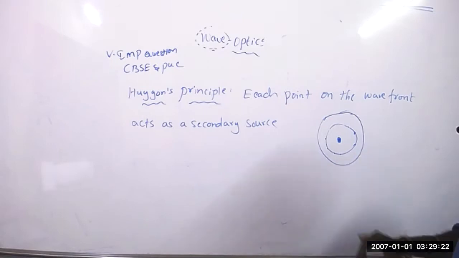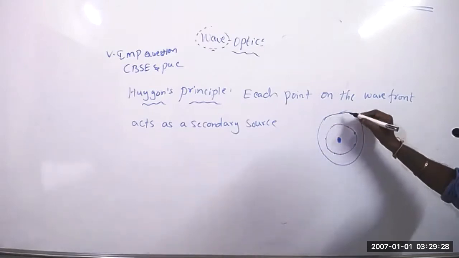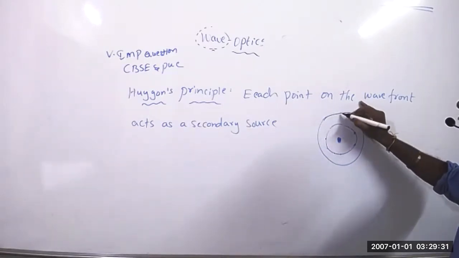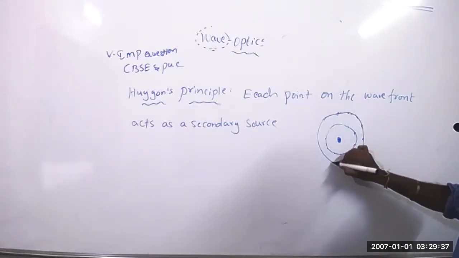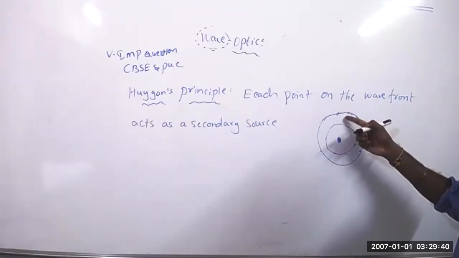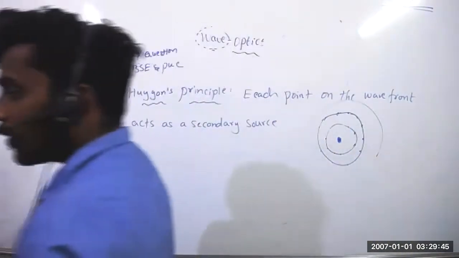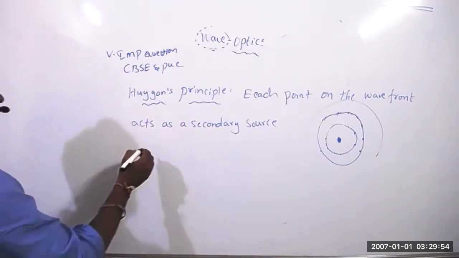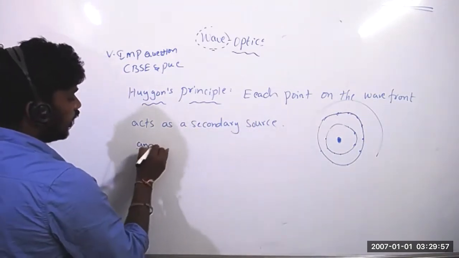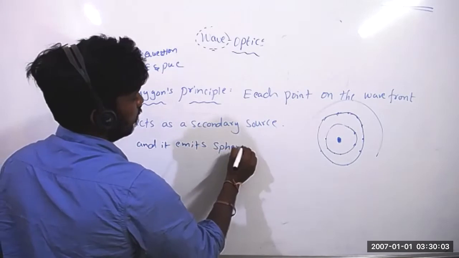No doubt, sir. Suppose I want to get one more wavefront, what will happen here, Sanchit? The second ring will become the primary source. Again it is the points present on it, each and every point acts as a source of one more wavefront, right? Yes, sir. That's what Huygens told. Each point of a wavefront will behave like a secondary source, and it emits a spherical wave.